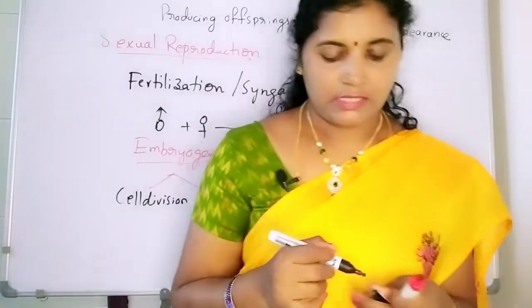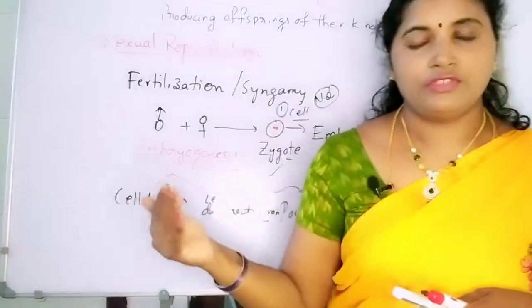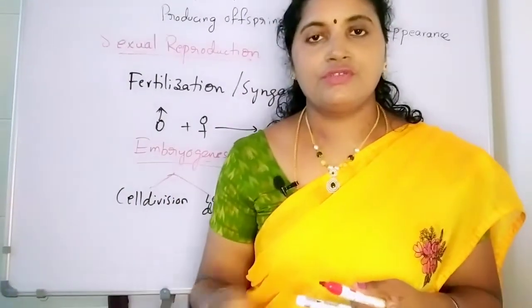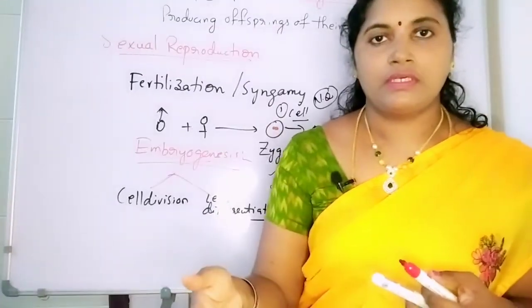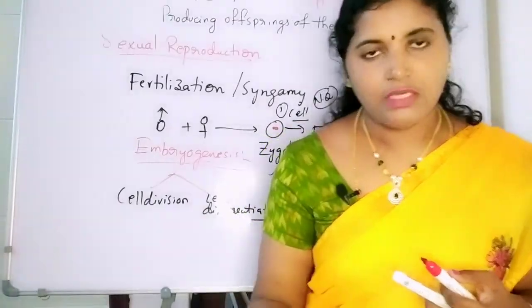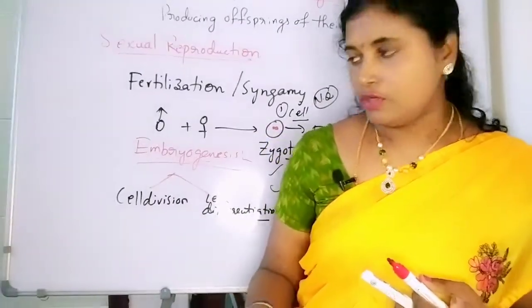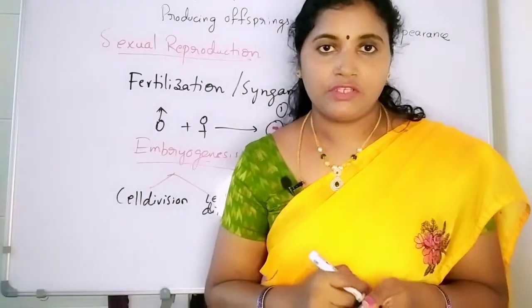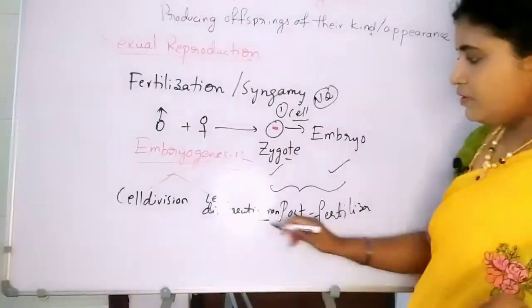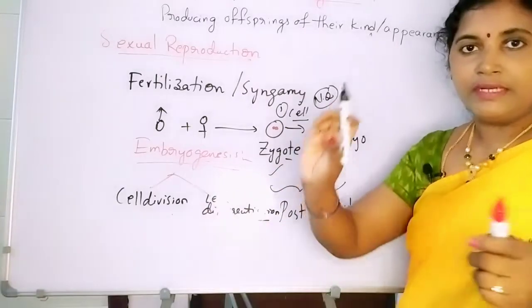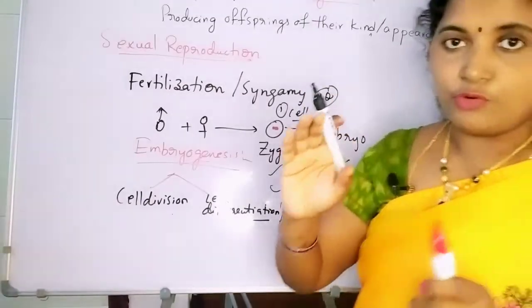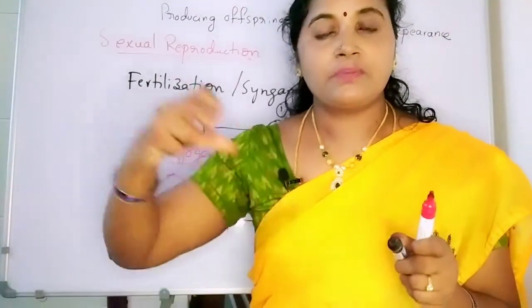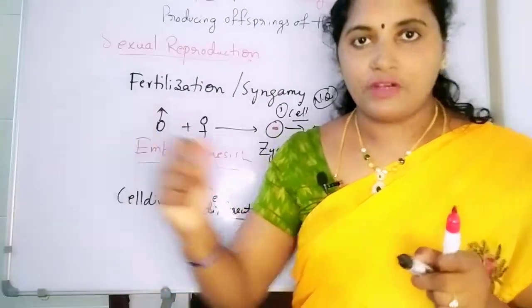The zygote undergoes mitotic division, so that the number of cells increases, and it will increase the size of the fetus or embryo. At the same time, cell differentiation. What is cell differentiation? After the cell division we get a group of cells. That group of cells becomes specialized to perform a particular function.